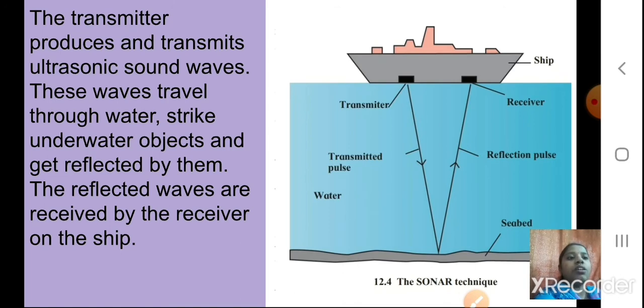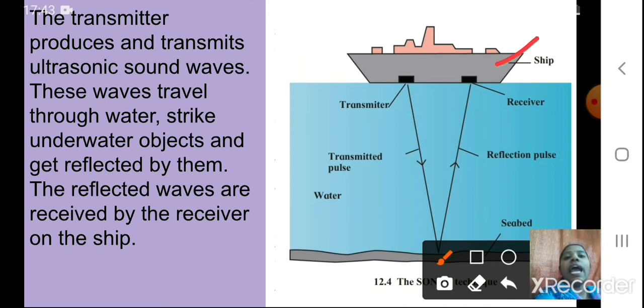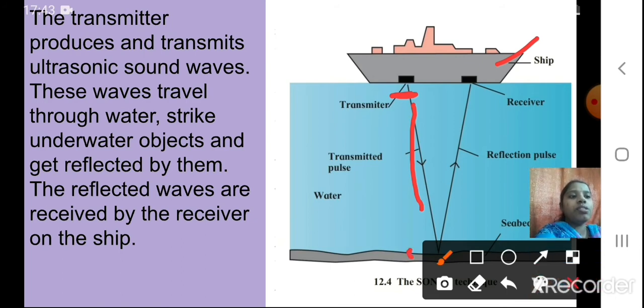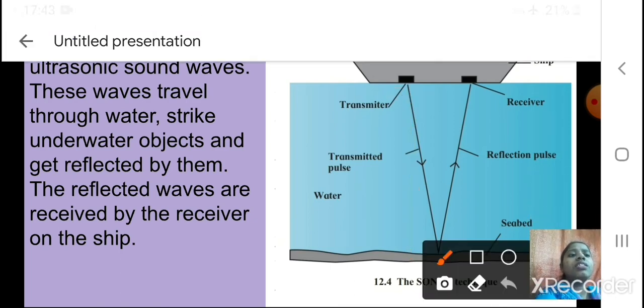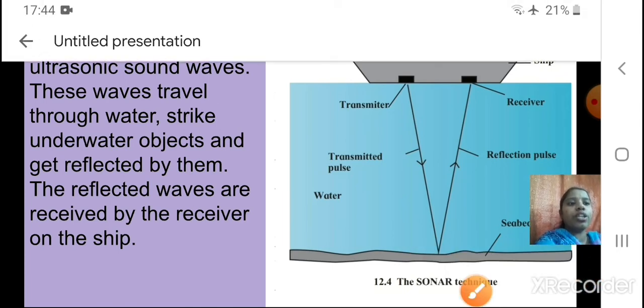Here you can see the diagram, where you can see the ship, and as told, on the ship or boat the transmitter and the receiver are fitted. Here is the transmitter, which gives the transmitted pulse. Water is there. For example, here is the object at the bottom, at some point here where both the lines are joining, you can see.